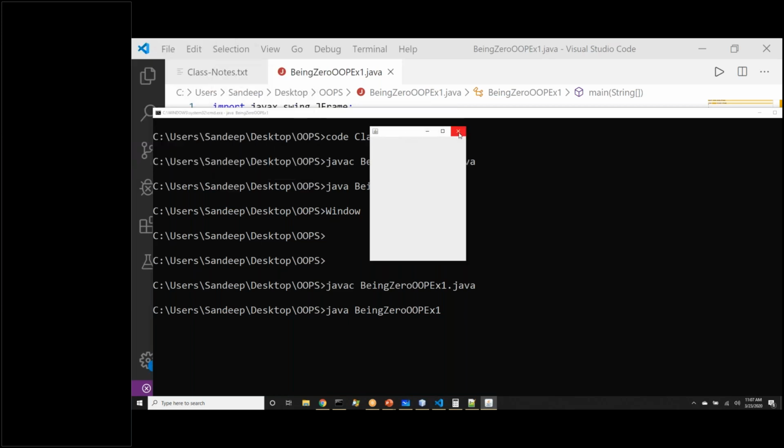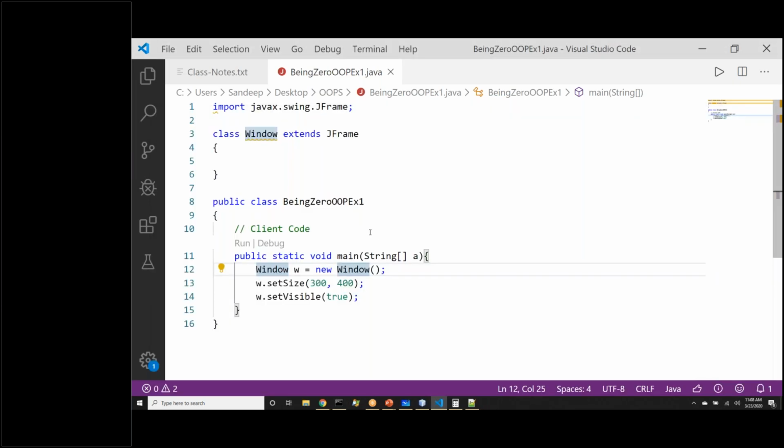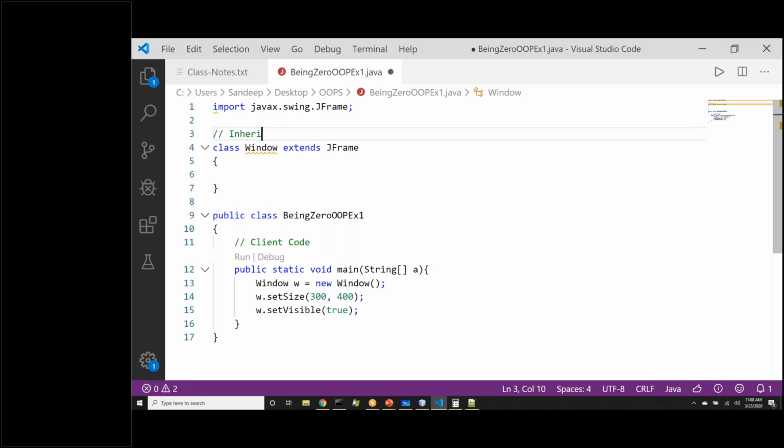Right, so we got a window, and you know which OOP concept we have applied in this? Can somebody tell me which object-oriented programming concept helped us write this window class without typing any code? We are doing code reusability. Yes, this is inheritance, and we are seeing inheritance in action.